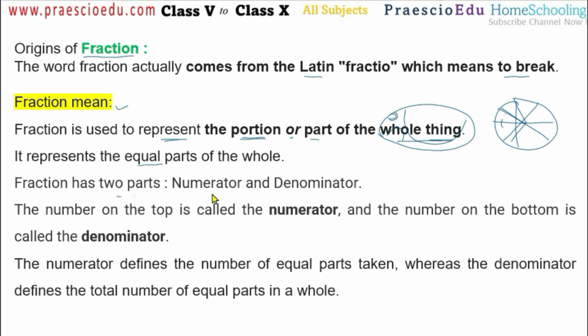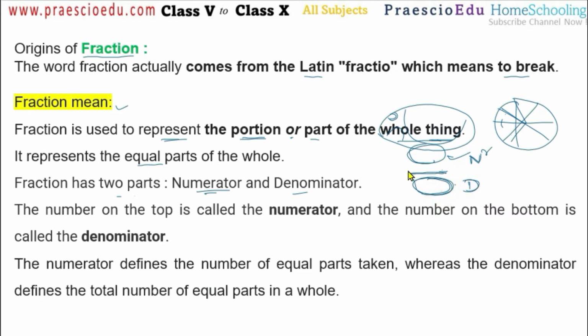Then fraction has two parts: one is the numerator and the other is the denominator. It is shown like this: there is a small horizontal line, and below it there are some numbers, and above it also some numbers. The part above the line is called the numerator, in short form nr. The part below the line, or the bottom part, is the denominator.